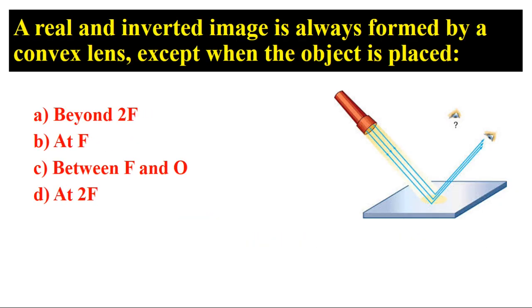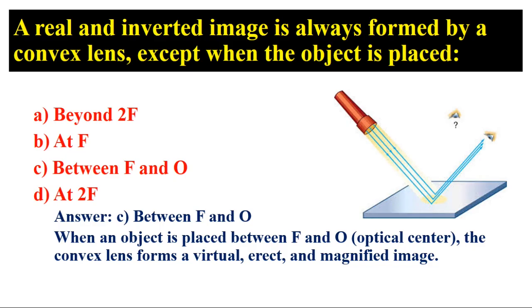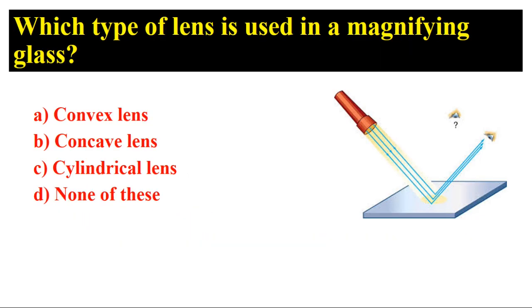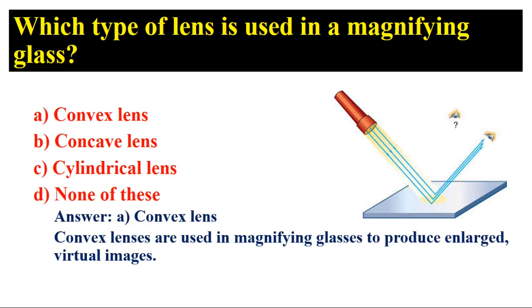A real and inverted image is always formed by a convex lens, except when the object is placed? Answer: C, between F and O. When an object is placed between F and O, the optical center, the convex lens forms a virtual, erect, and magnified image. Which type of lens is used in a magnifying glass? Answer: A, convex lens. Convex lenses are used in magnifying glasses to produce enlarged, virtual images.